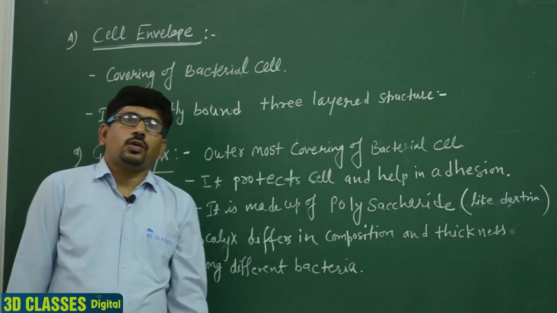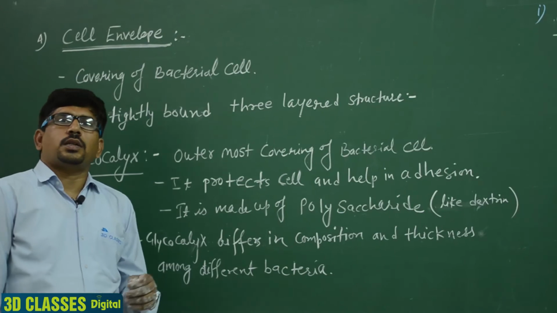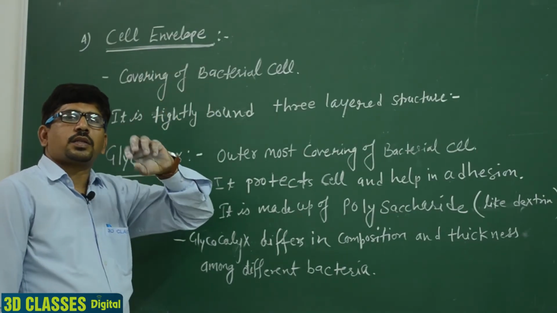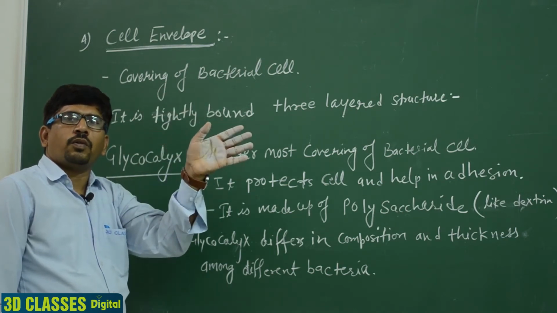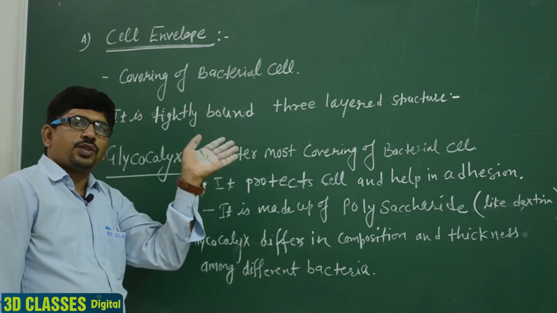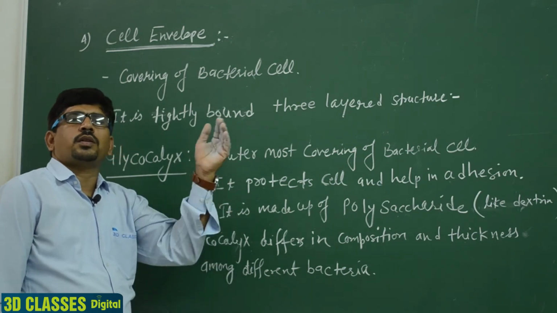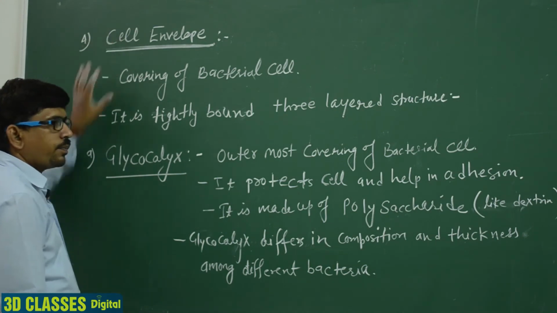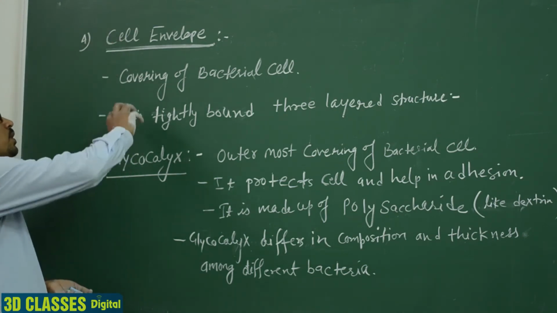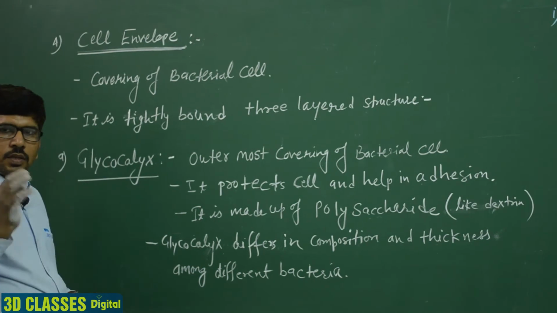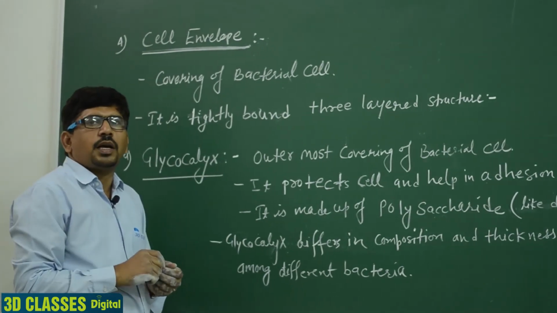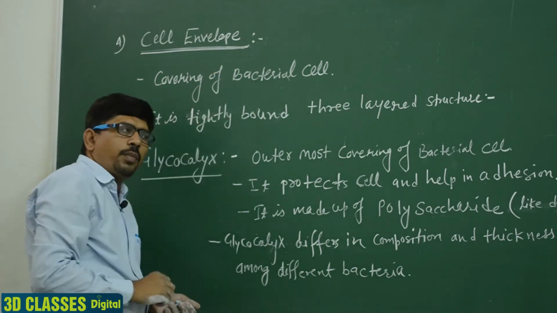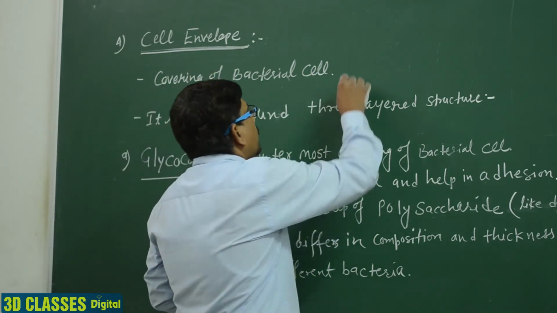Okay. So students, then we discuss the cell envelope. The bacterial cell structure is divided into three main parts: first, the cell envelope and cell appendages; second, the cytoplasm; and third, the genetic material. So first we discuss the cell envelope. Clear? The cell envelope is the covering of the bacterial cell, and its main function is that it protects the bacterial cell.